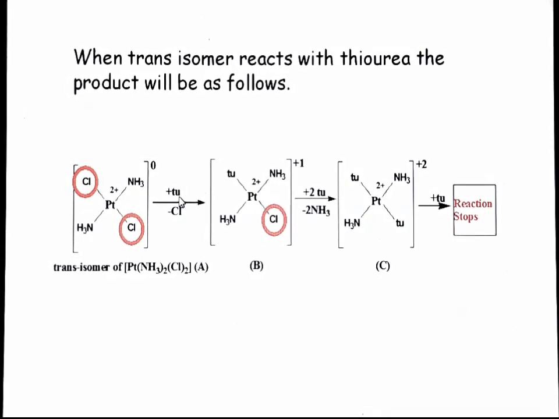So here thiourea gets attached over here. So we will get this compound. Now on further reaction with thiourea, what is happening here? The trans effect of thiourea is higher than chlorine. So chlorine will be labile, one more thiourea will come here. On further reaction with thiourea, we will not get anything different. So we can say the reaction stops.